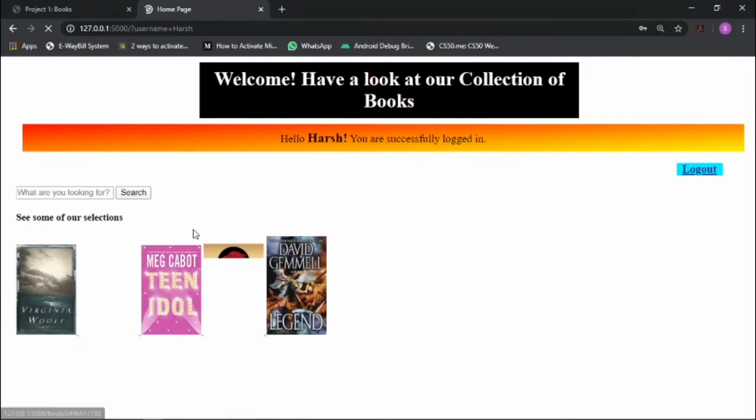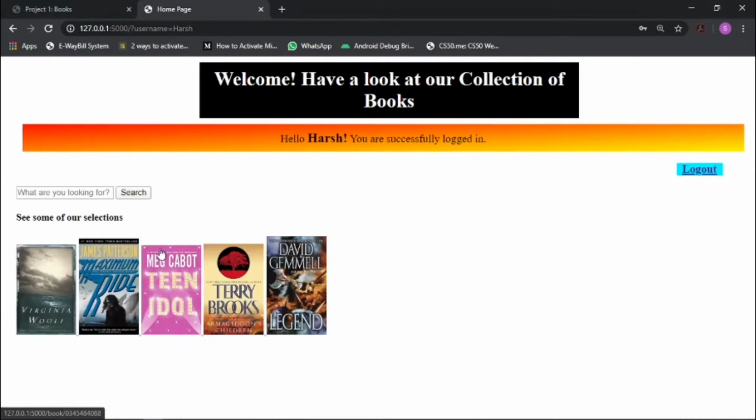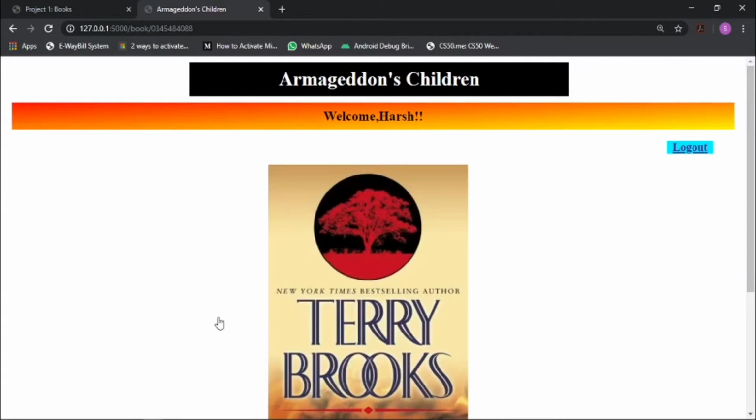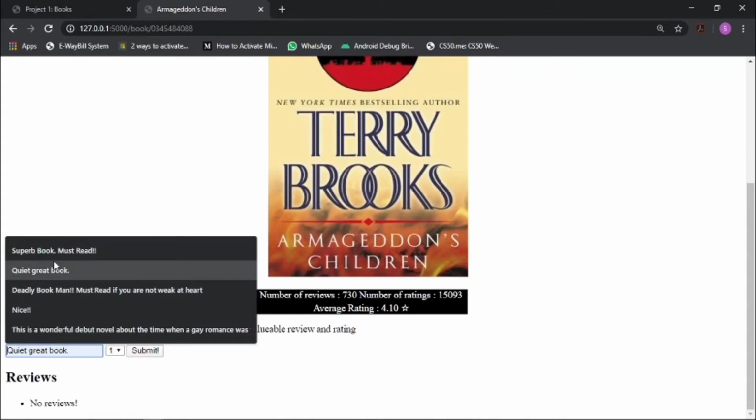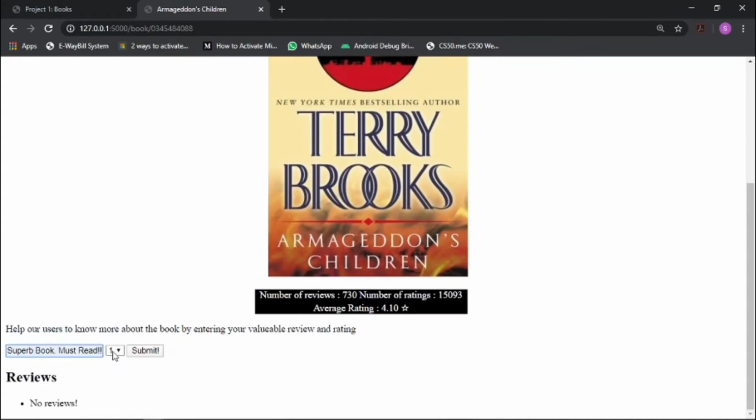See, we have all the books, a few of our selections. If I click on any of the books, we will be led to the page where there is all the information about the book and the reviews, and we can submit our review here. Let me submit "super book must read," and let me rate it 4 stars, and I submit it. And as soon as I submit it, it's giving me a wait time, and now we can see the review is here.